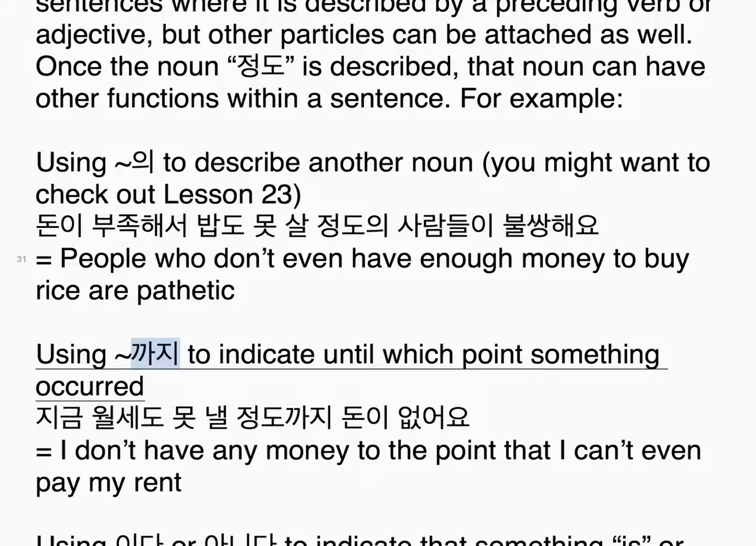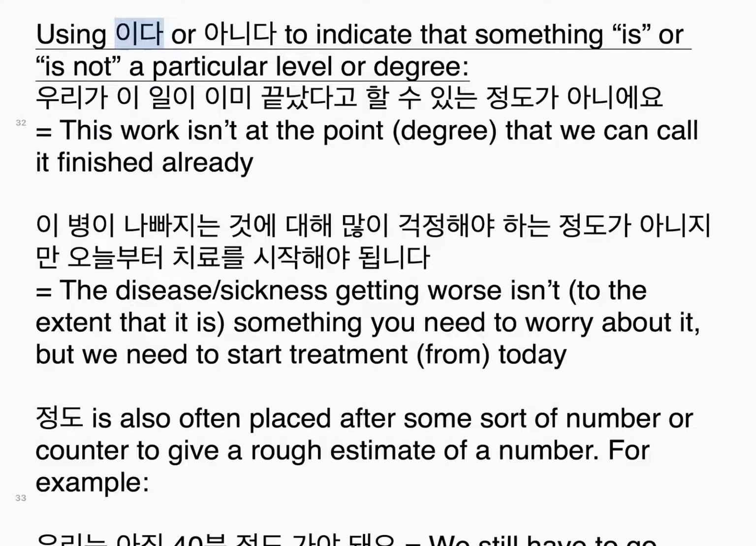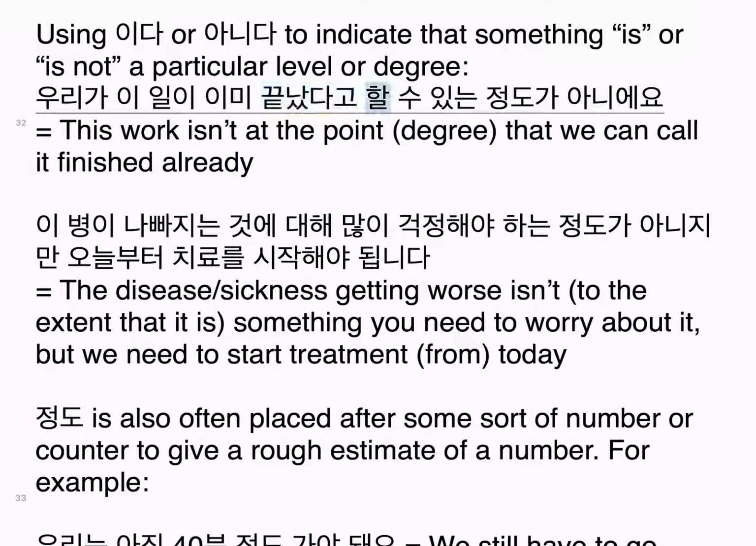Using 까지 to indicate until which point something occurred. 지금 월세도 못 낼 정도까지 돈이 없어요. I don't have any money to the point that I can't even pay my rent. Using 이다 or 아니다 to indicate that something is or is not a particular level or degree. 우리가 이 일이 이미 끝났다고 할 수 있는 정도가 아니에요. This work isn't at the point, degree, that we can call it finished already.